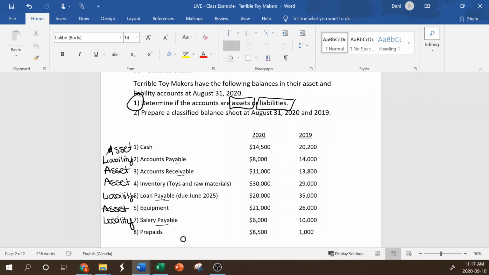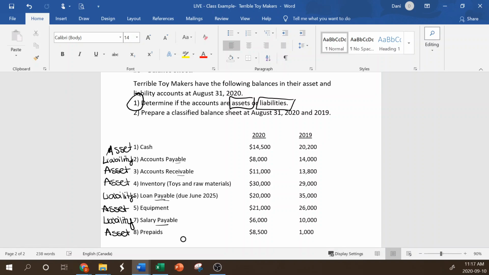And prepaids. Remember, prepaids are something that we have paid in advance, but the benefit we receive won't be till a later time. So prepaid rent is if you pay at the start of a month or maybe for 3 months, you still have that benefit because we get to use that in the future. So prepaids are an asset. Okay, so we've separated out this classification.